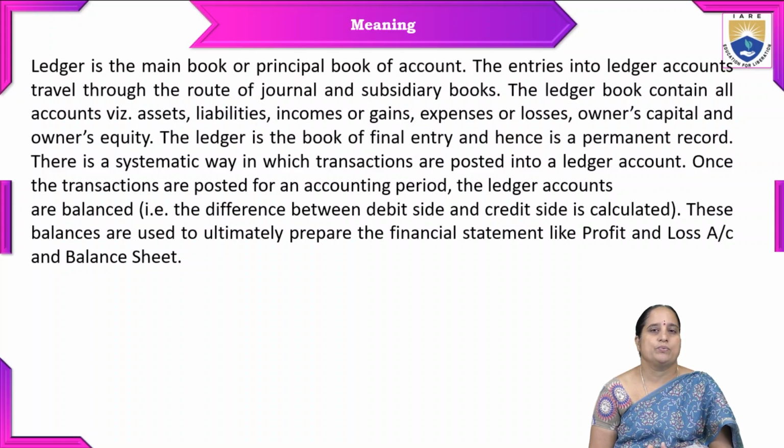There is a systematic way in which transactions are posted into a ledger account. Once the transactions are posted for an accounting period, the ledger accounts are balanced. Here we show two sides of the ledger, one is debit side and the other is credit side. The difference between debit side and credit side is calculated, and based on the difference, balance carried down and balance brought down, the same is entered in the final accounts like profit and loss account and balance sheet.